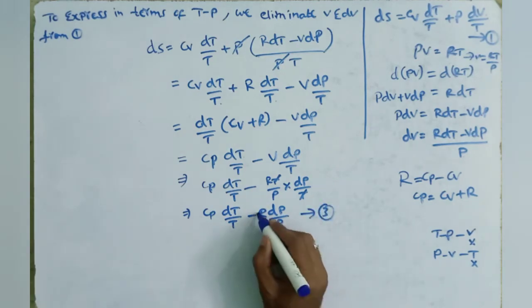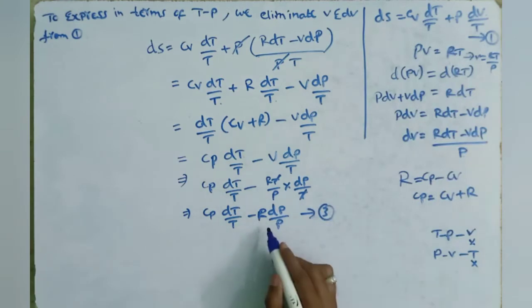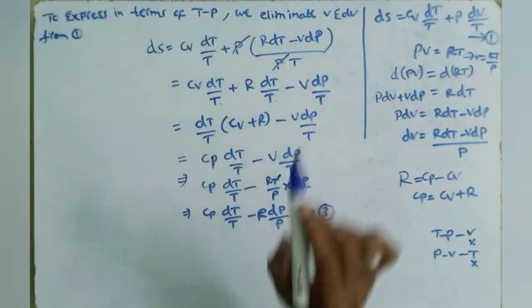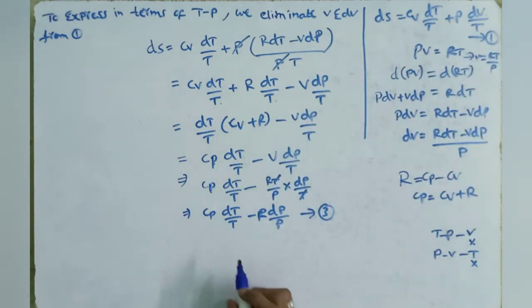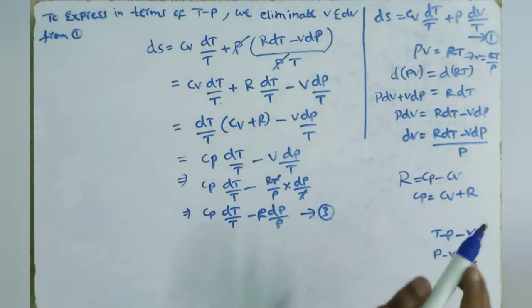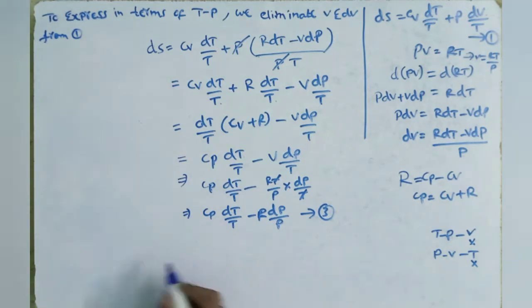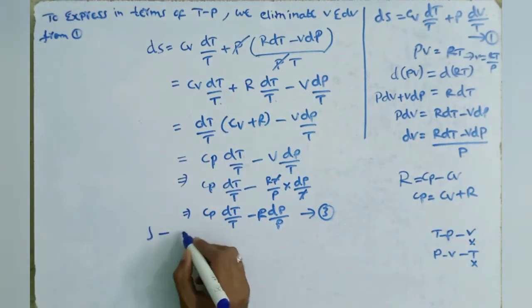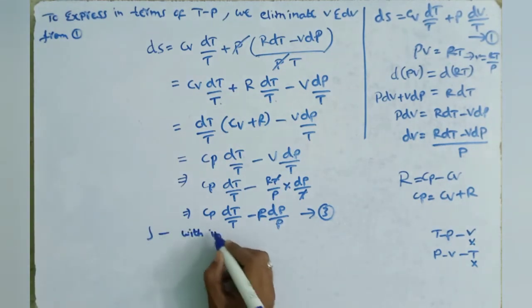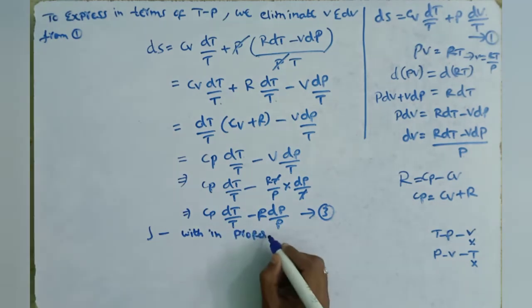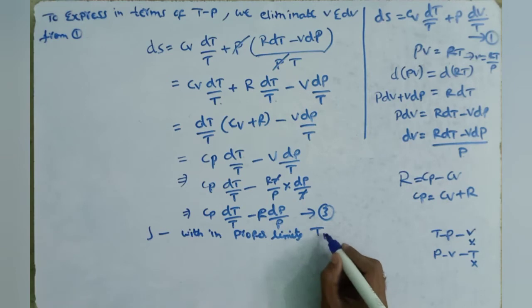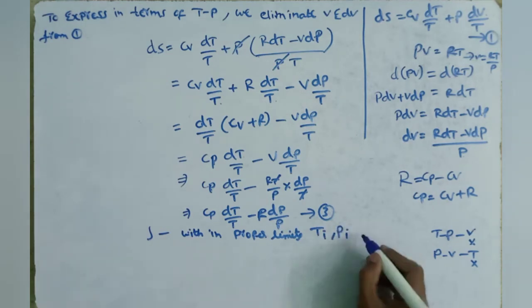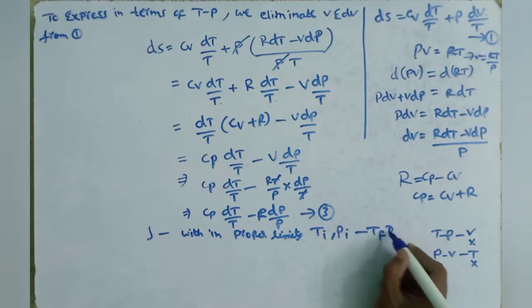We got this equation in terms of temperature and pressure only. We have eliminated V and dV completely. There is no V and dV in this equation. Now we integrate this equation within proper limits: initial state, temperature T initial and pressure P initial, to final state, temperature T final and pressure P final.